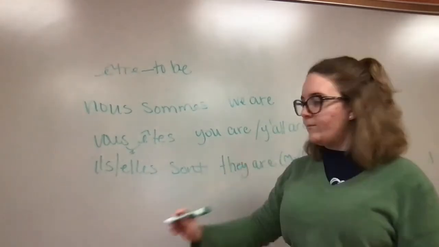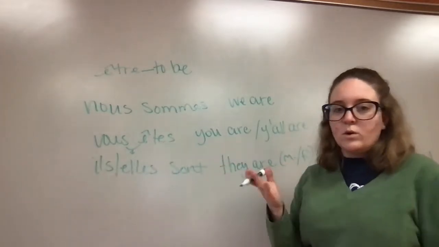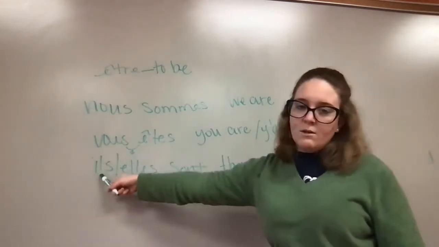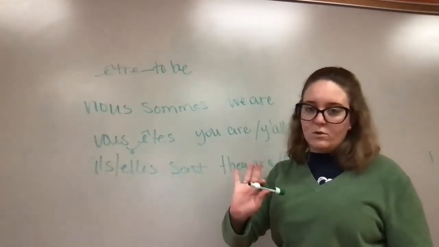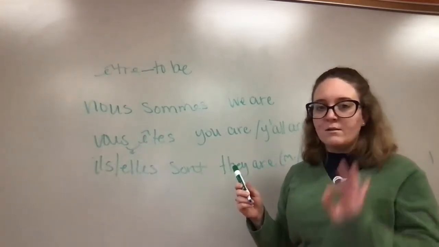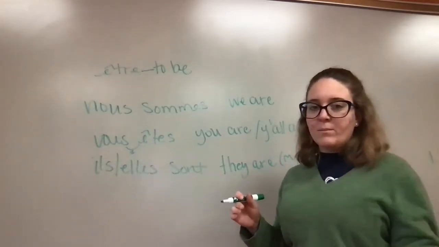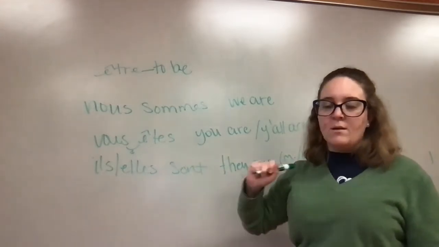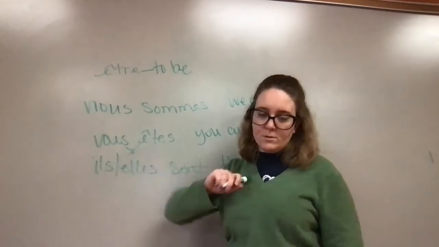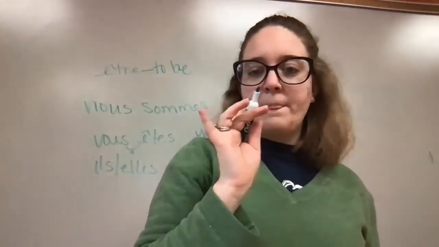And again, remember, for ils plural, if we're talking about a group of 20 girls and we've got one guy in the mix, we're still going to use the ils form. Despite the fact that there's girls in the group, the only time that we use the elles form is if we're talking about only feminine objects or people. If there's no masculine people in the group, then we'll use the elles form. But if there's even one masculine thing in the group, we're going to use the ils form to talk about them, they over there. All right.